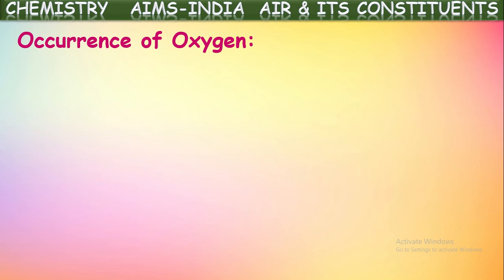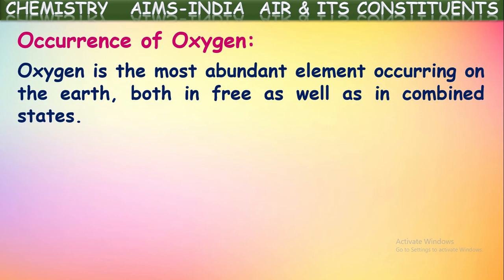Occurrence of oxygen. Where is this oxygen gas available for us? How does it occur? Oxygen is the most abundant element occurring on the earth crust. Yes, not only in the gaseous form. If you observe all the forms, the most abundant element on the earth is oxygen. It is available in the gaseous form as well as in the combined state, in the free state as well as in the combined state. In both states, oxygen is available to us in the most abundant quantity on the earth.